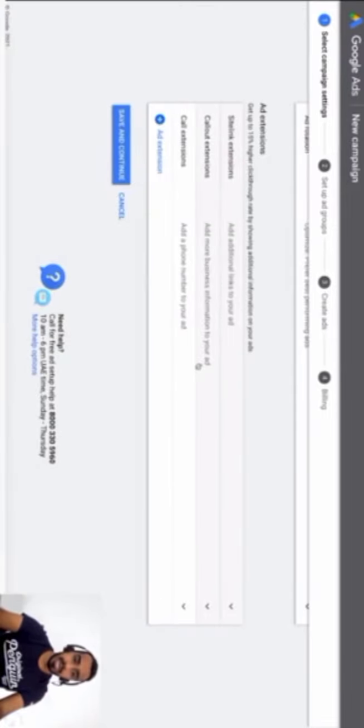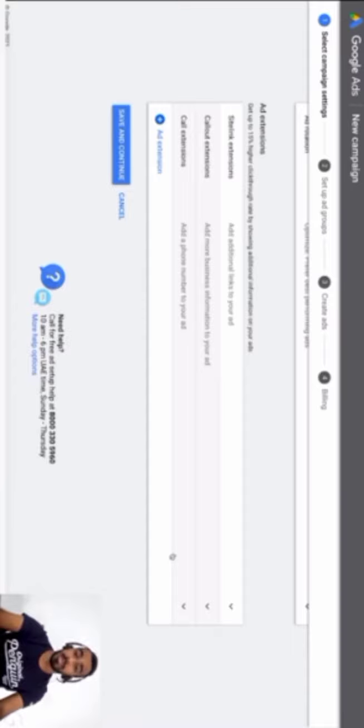So these could be small snippets where you can add a description about what you offer or what other items that you have. You can just detail it out a bit, and call out extensions are a bit more information about your ad. So it could be something like, we have 50,000 happy customers, 100 plus brands, and so on.